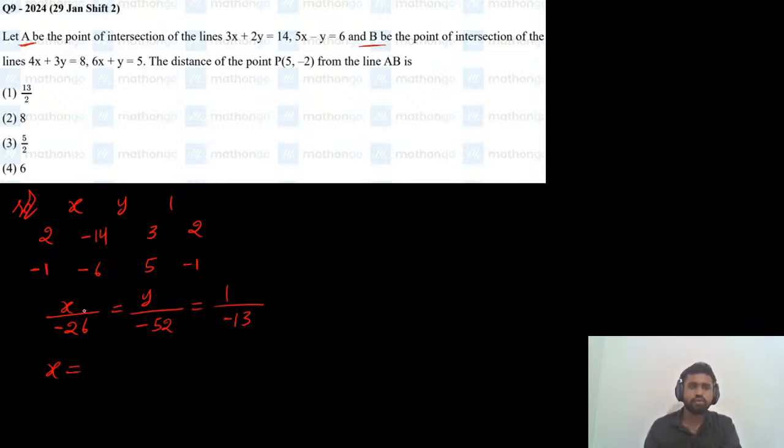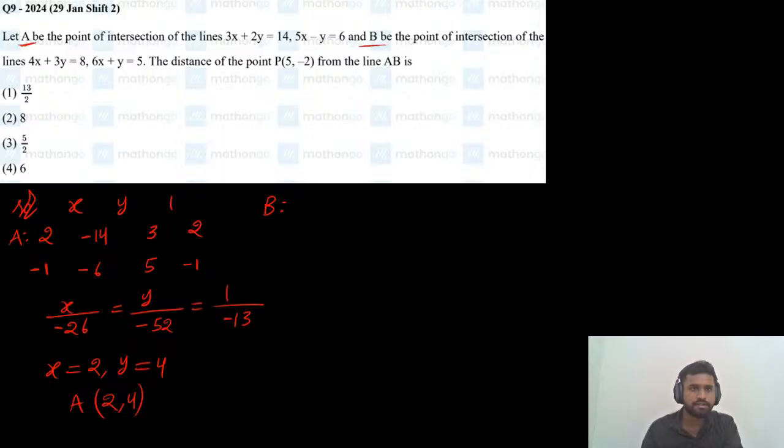comparing these two quantities, x equals 2 and y equals 4. So (2, 4) is the point A. So point A is (2, 4), and solve the next two lines to get the point B. First we found point A, and now we are finding point B. This was for finding A, and next to find B,